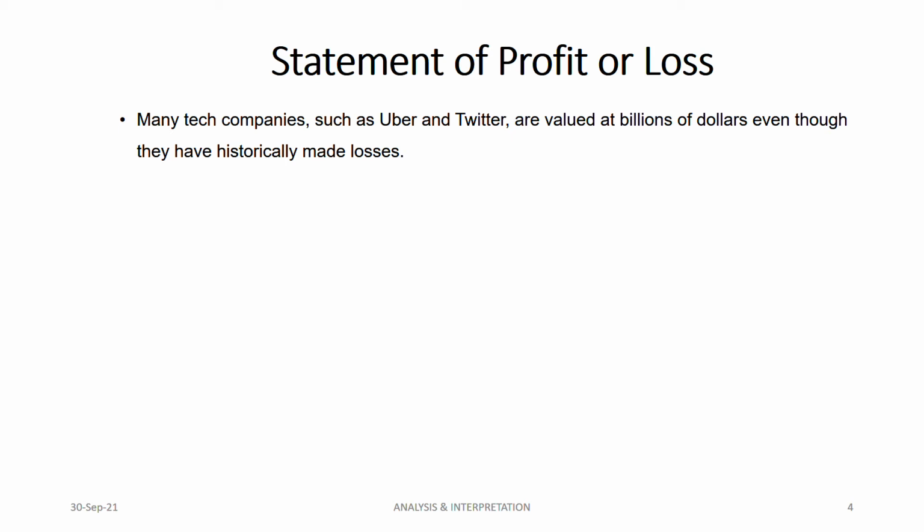So that's the reason when investors want to assess the performance of tech companies, they just cannot rely on the statement of profit and loss alone, because it will show a misleading picture. If you see 10 years before, what the performance of Uber was compared to now, the performance is totally the opposite. That's why investors need to look beyond the statement of profit and loss. You have to be able to predict. This is for tech companies, I'm not referring to any other company. For a normal company, you just look at the statement of profit and loss and the statement of financial position.